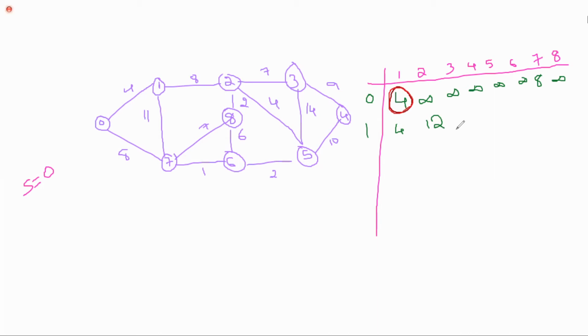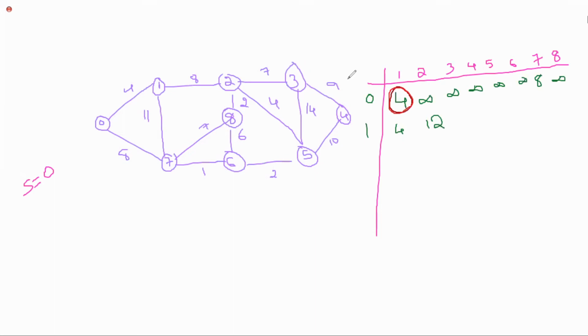Ma'am, here 1 to 1, why have you taken it as 4? Where, ma'am? No, ma'am, you have written 4. This one? Yes, ma'am. We should consider the shortest one and write it.